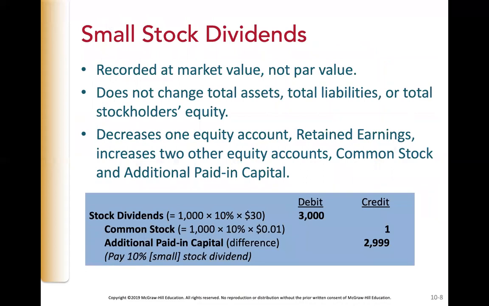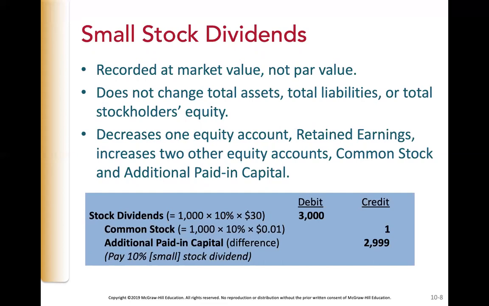Recall that we recorded large stock dividends at the par value per share. We record small stock dividends at the market value rather than the par value per share. Again, it does not change total assets, liabilities, or stockholders' equity. You'll be decreasing one equity account and increasing two equity accounts.